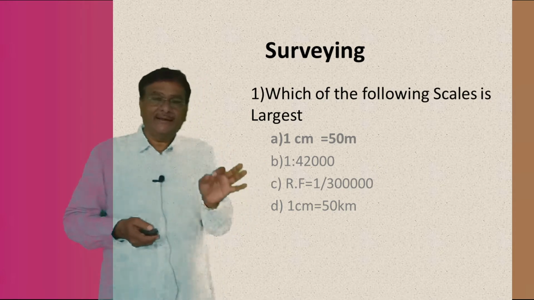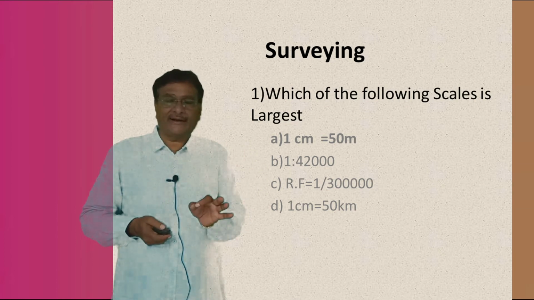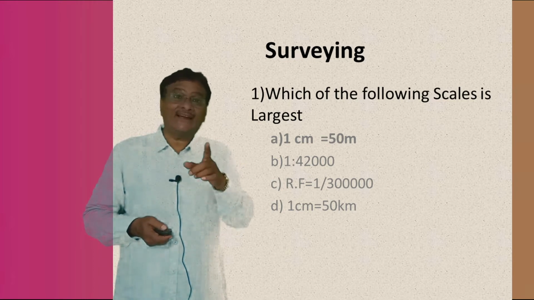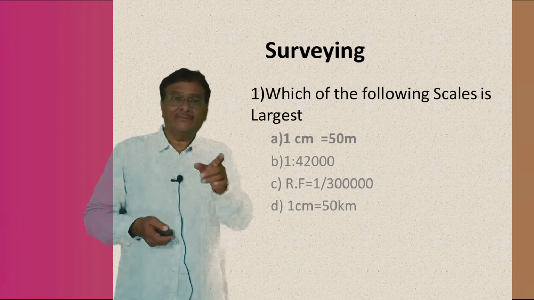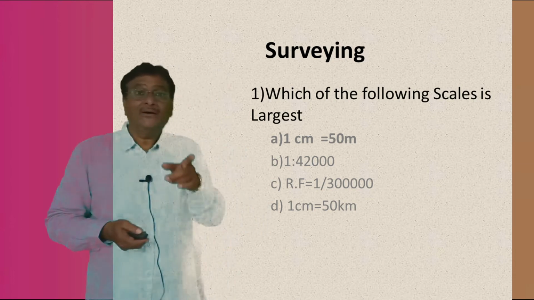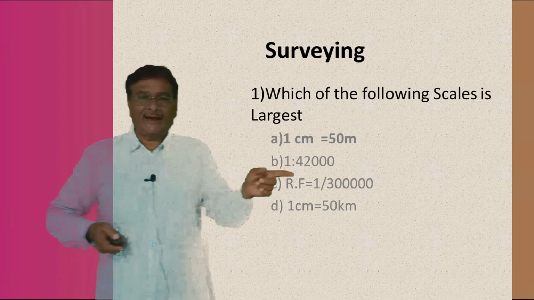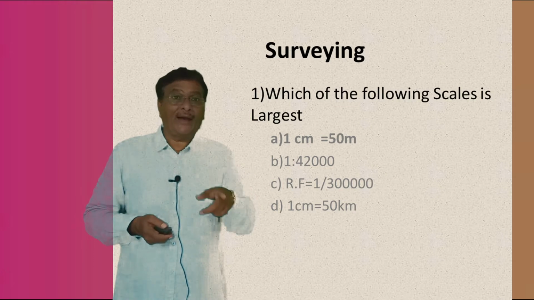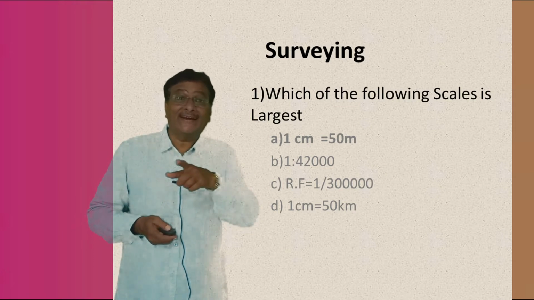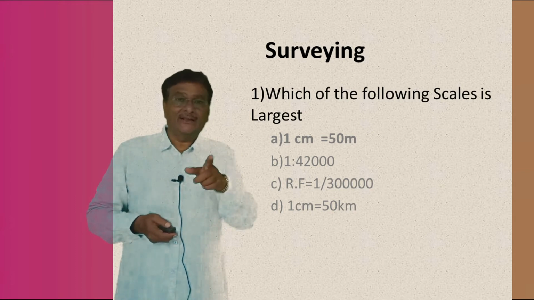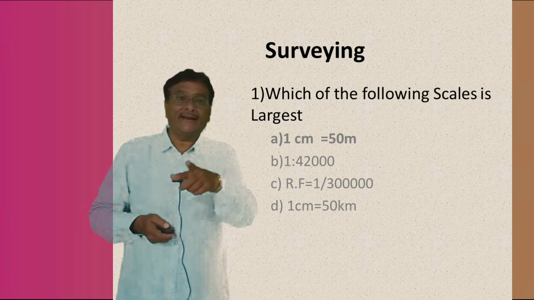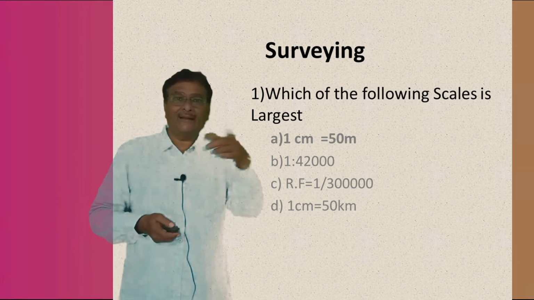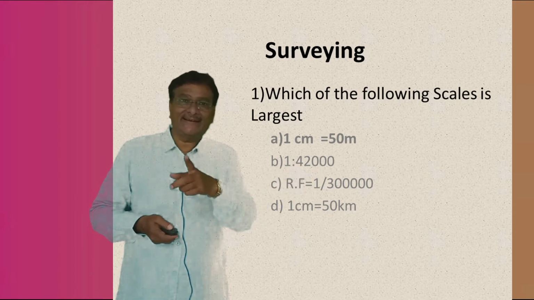I repeat once again: the back bearing equals the fore bearing plus or minus 180 degrees. Use the plus sign if the fore bearing is less than 180 degrees, and the minus sign if it is more than 180 degrees. In the example, the line AB is 30 degrees, so what is the back bearing? It is the fore bearing plus 180 degrees, because 30 degrees is less than 180 degrees. So 180 plus 30 is 210 degrees. Therefore, the fore bearing of the line AB is 30 degrees and the back bearing is 210 degrees. Understand?